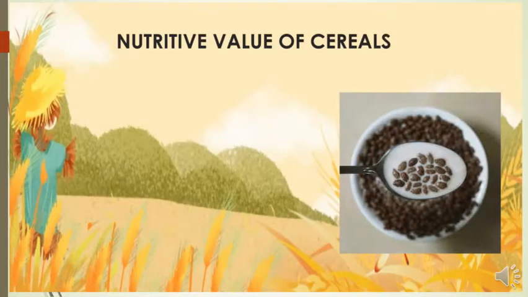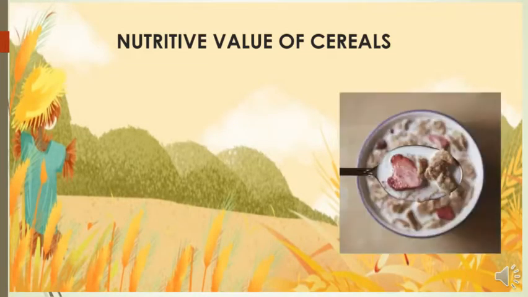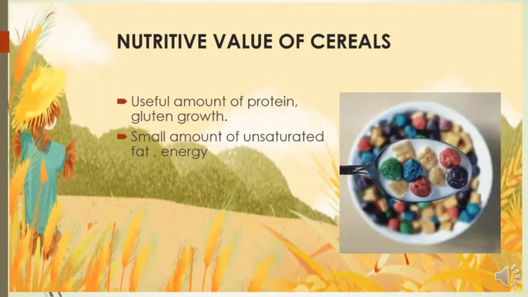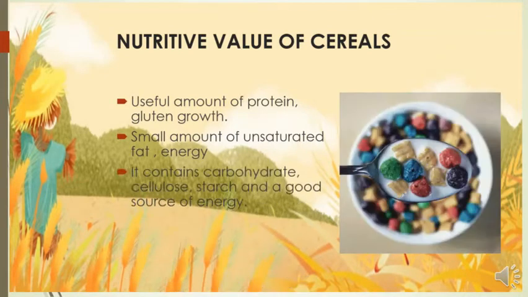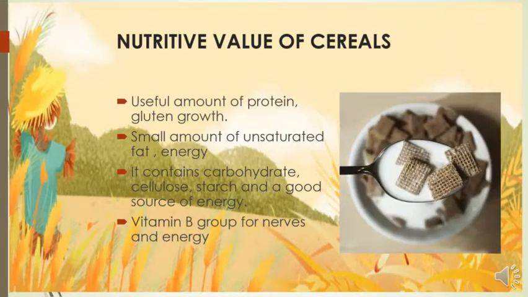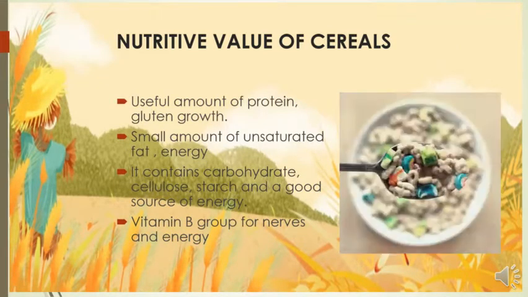Nutritive value of cereals. Nutrients that are represented best in a bowl of cereal include a useful amount of protein and gluten, a small amount of unsaturated fat for energy. It contains carbohydrate, cellulose, starch, and a good source of energy, and the vitamin B group for nerves and energy.